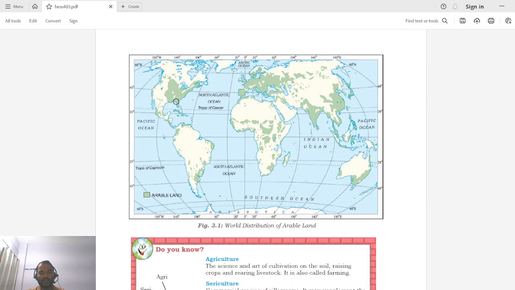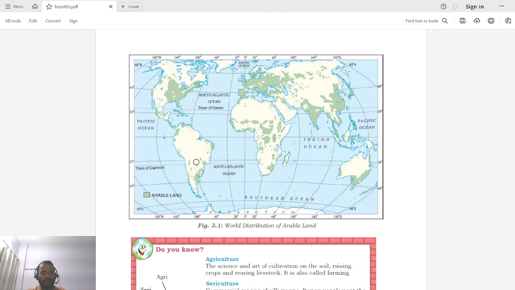So if you see over here, all the regions where there are good climatic conditions which are favorable for growth of crops, so agricultural activities can be done, and the land on which this agricultural activity is done, that is known as arable land. So if you look at the globe, we see very less area which is arable, right? This is America, not Africa, so American context.